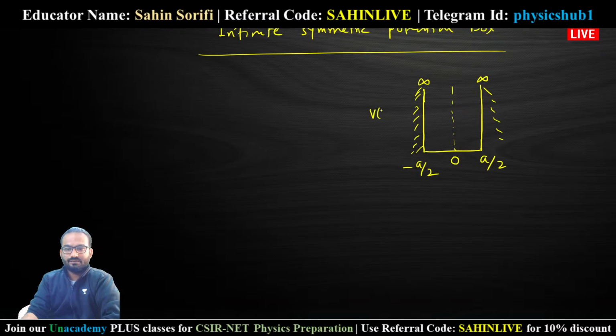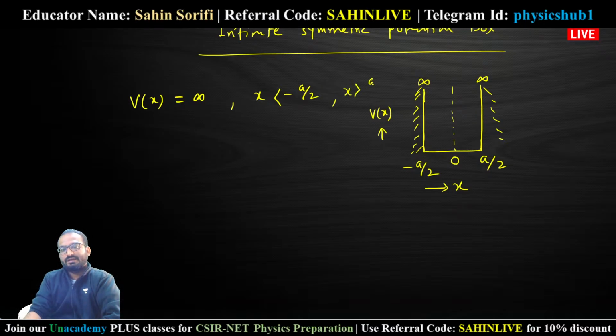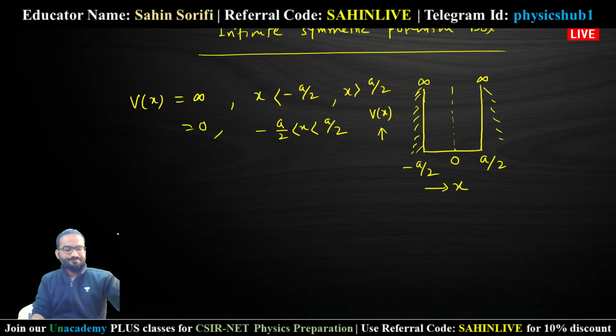So this is the potential V(x). This is your x. If you write V(x), it equals infinity when x is less than minus a/2 or x is greater than a/2, and it is 0 in between minus a/2 to plus a/2. Now for this symmetric infinite potential box, we'll get two types of wave function.